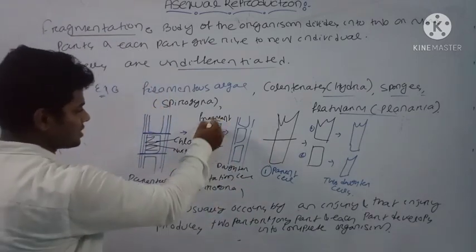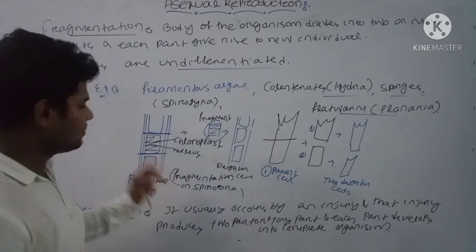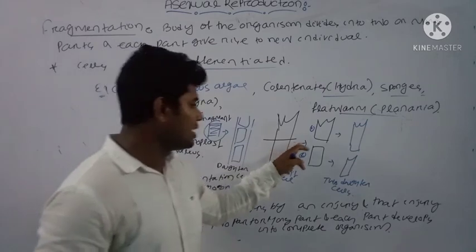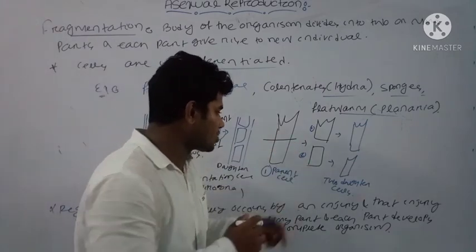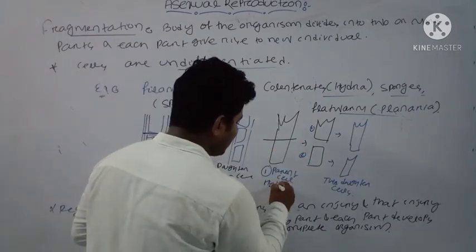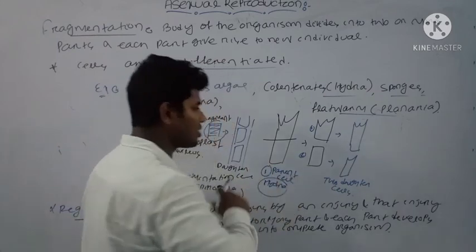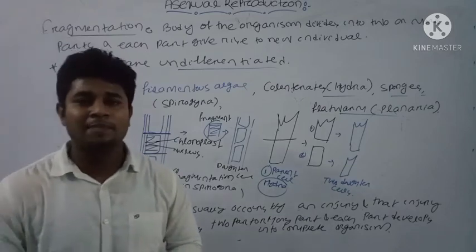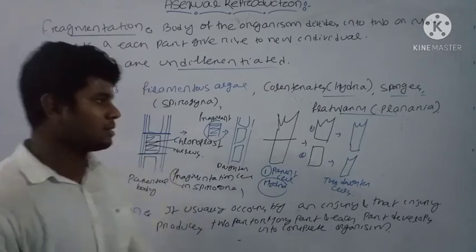Here you can see this is the fragment, which is an example of fragmentation. And here, this is the structure of Hydra, and if any injury occurs in the structure, then it is known as a regeneration process. Note these points, then we will discuss the importance of asexual reproduction.